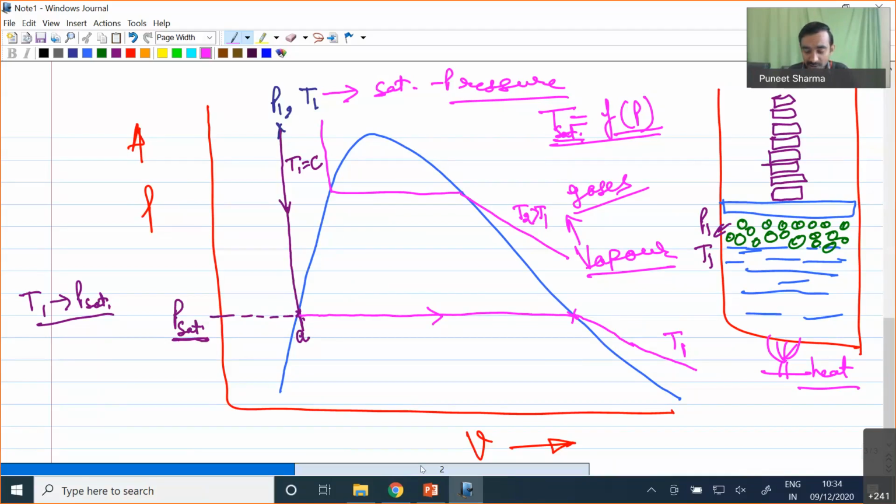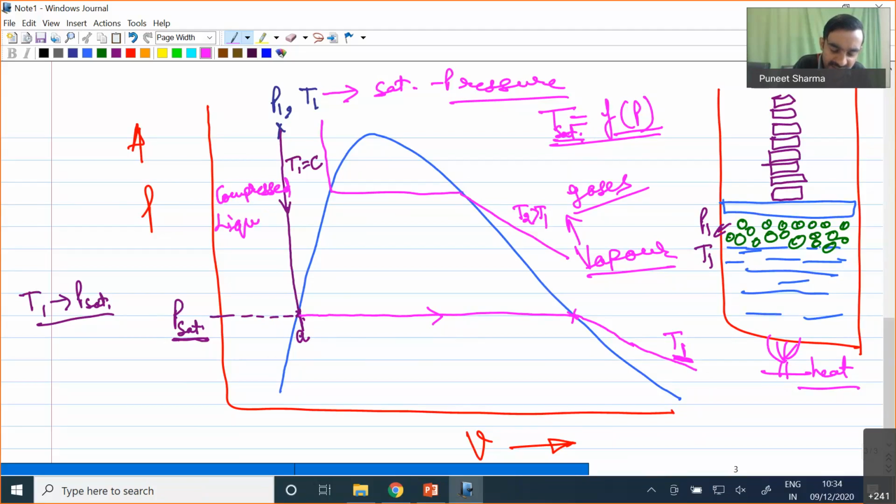And for saturated vapor states, if I join the points, I will find my saturated vapor line. Now one important point you can clearly see here: at the same value of temperature T1, at high pressures we have the presence of liquid phase. So depending upon the pressure, we call this state the compressed liquid state also.